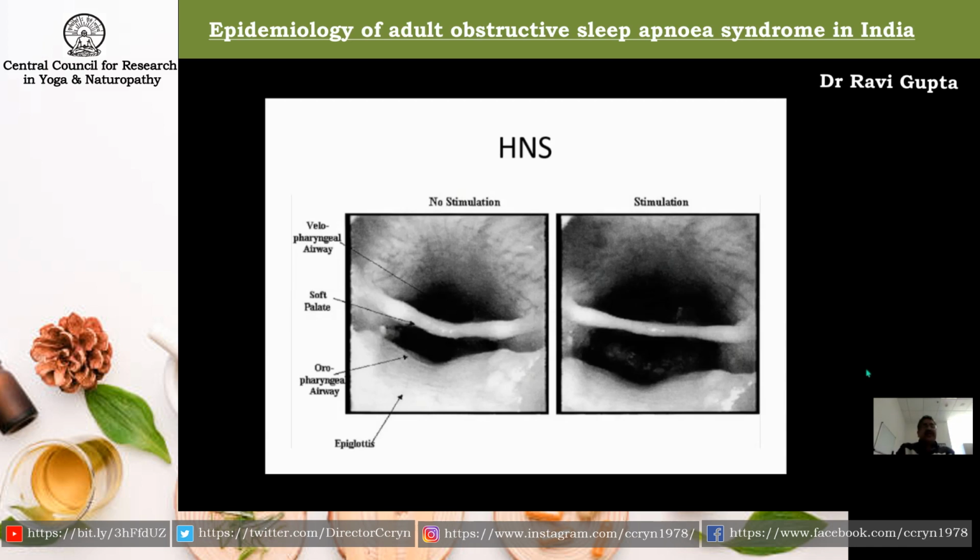So it gives a stimulation to the hypoglossal nerve, and it increases the patency of the upper airway, as you can see on the right side of the panel. You can compare it with the lumen of the upper airway in the left panel. So when the nerve is stimulated, it increases the girth of the upper airway. Next slide, please.